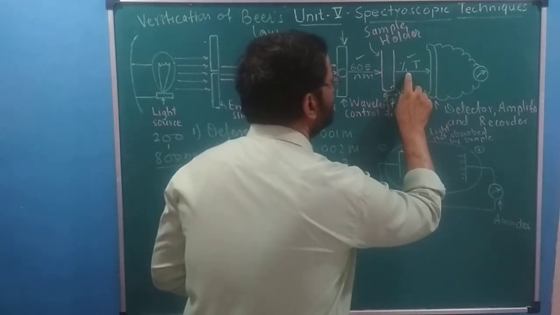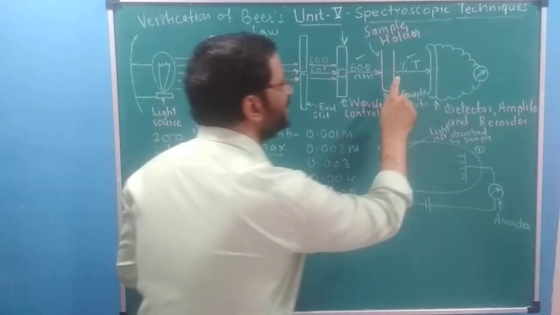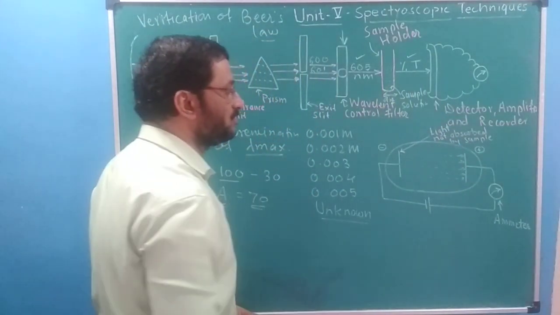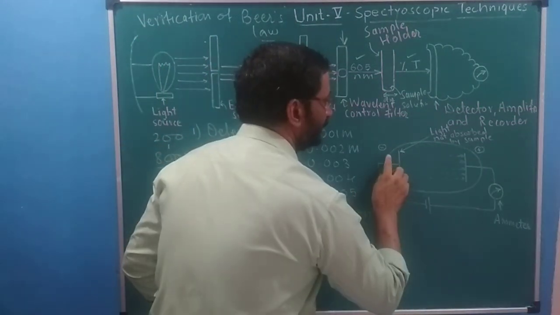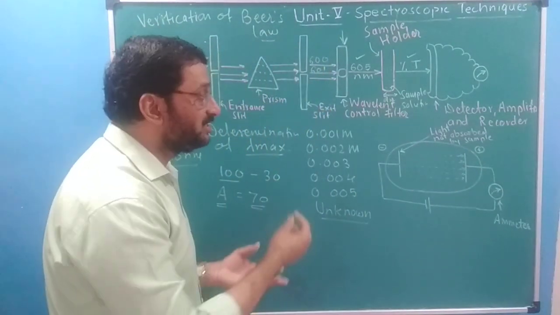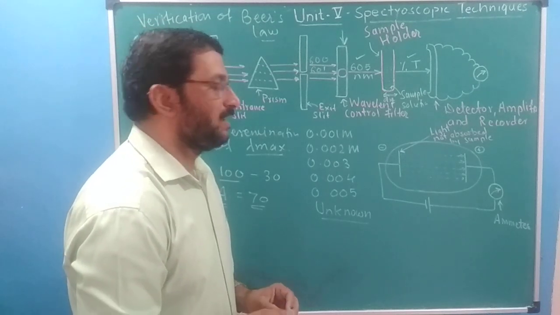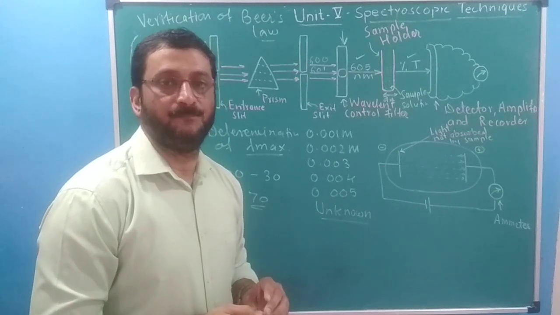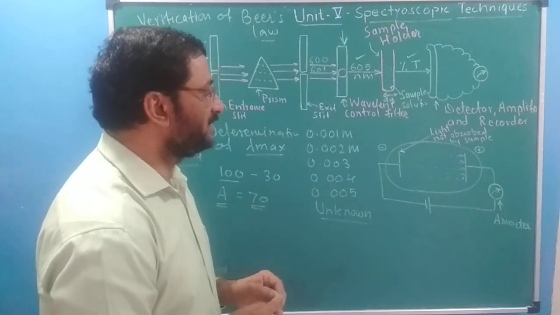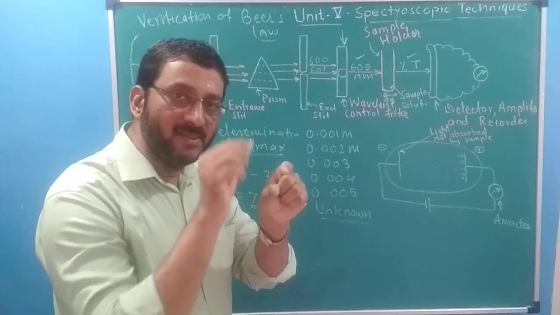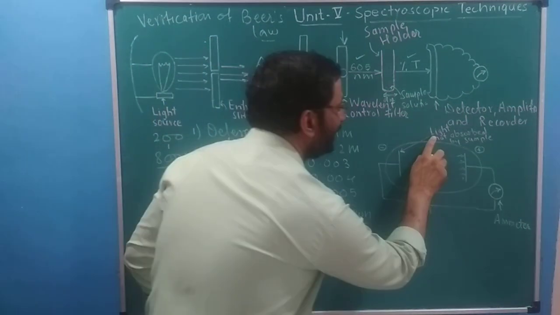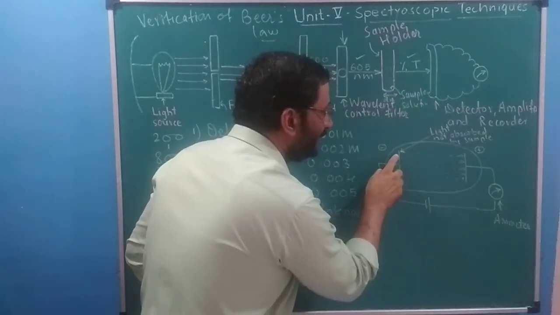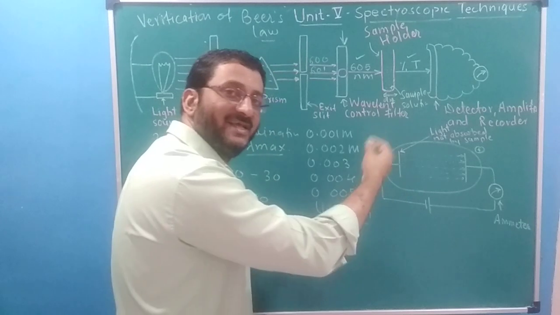And this percentage transmittance, how is it recorded? The beam of light which is not absorbed falls on a photocell. What is the rough setup of the photocell? Two electrodes are taken, made anode and cathode, mostly of first group A or second group A elements, smaller elements like potassium, magnesium, strontium, etc. They require small energy for ejection of an electron. So the light not absorbed by the sample will hit the electrode and cause ejection of electrons.